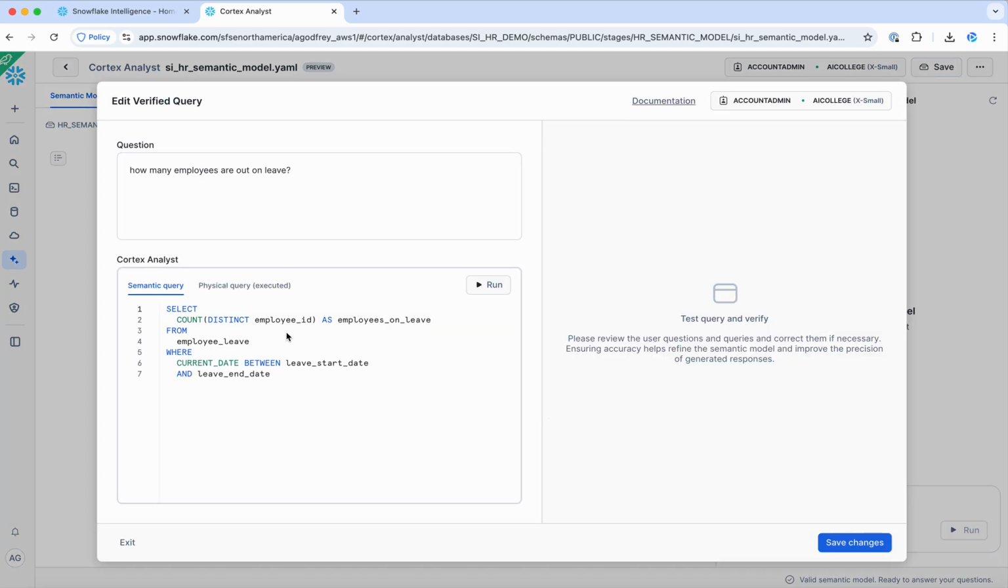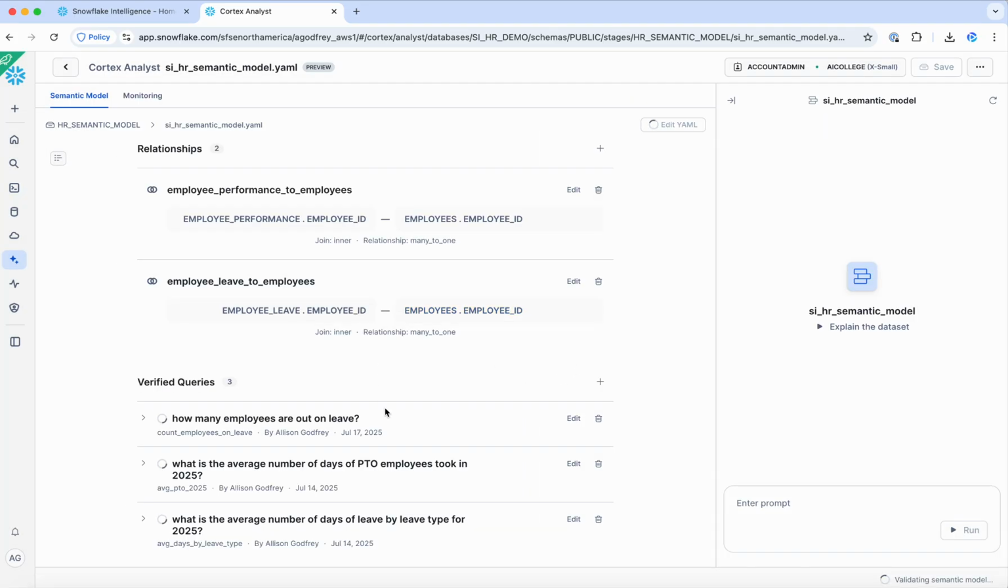You can see the query behind the scenes is selecting where the current date is between the start and end of the leave dates. So we're getting the current people out on leave here. And I've verified that that question is accurately answered by this query, so that when that question or questions like this are asked again, it will be answered accurately.